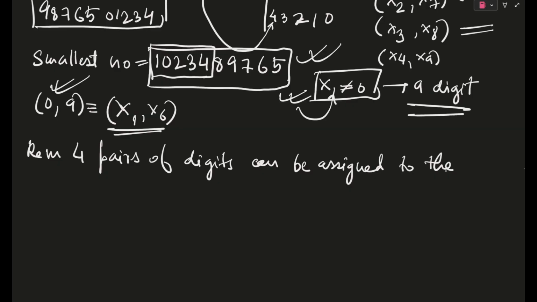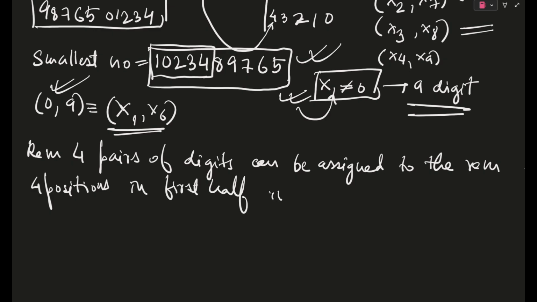Whenever I get a permutations question, I know writing statements in maths at JEE level is sort of a crime, but I will write statements because otherwise you won't understand. Remaining 4 pairs of digits can be assigned to the remaining 4 positions. Easy to say. In how many ways? In the first half, in 4 factorial ways. Very easy.